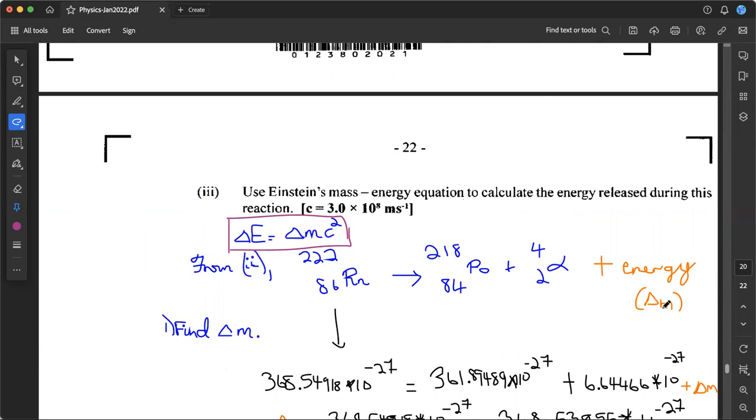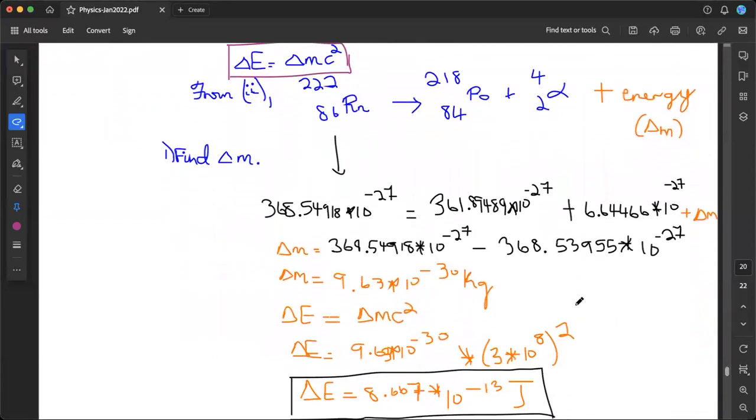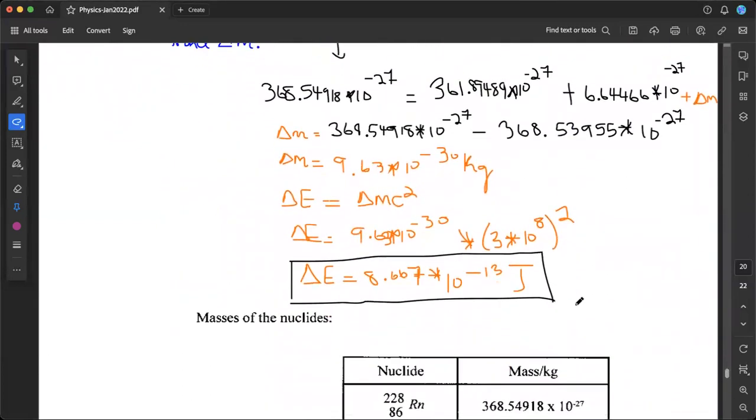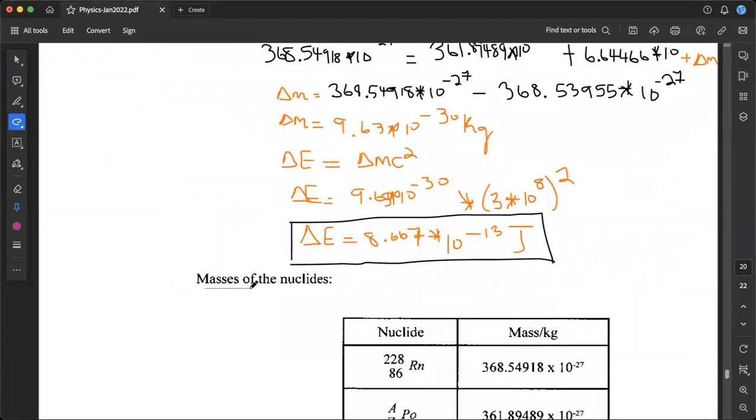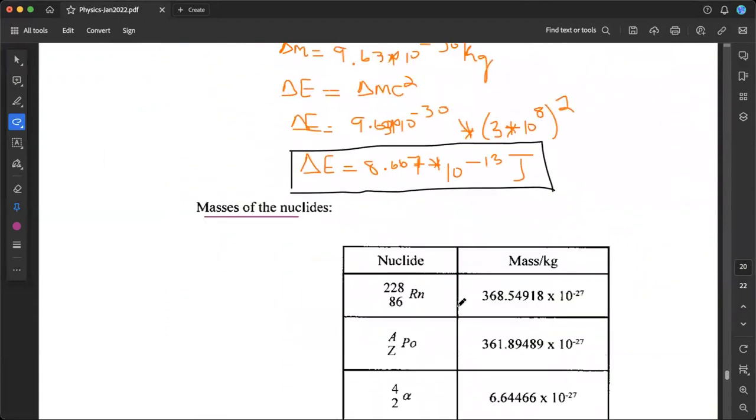And that's what we're going to need to find to then calculate the energy using this relation up here. In order to do that delta M, that mass defect calculation, on this paper down here, they told us what the masses of the nuclides actually are. So they saved us a bit of work. They told us the mass of the radon nuclide.